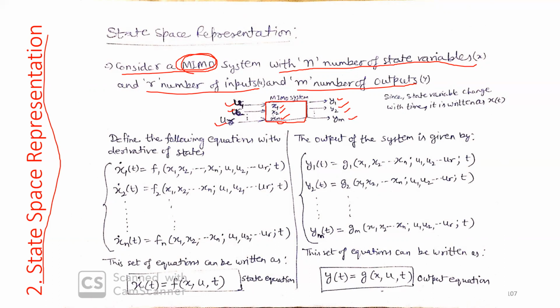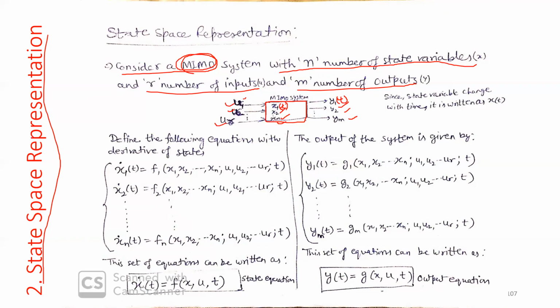All are time dependent indeed. I just omitted the t, but all are time dependent. So it should be x1(t), x2(t), x3(t), and so on. Similarly, the outputs are time functions, y1(t), y2(t), y3(t), and so on.